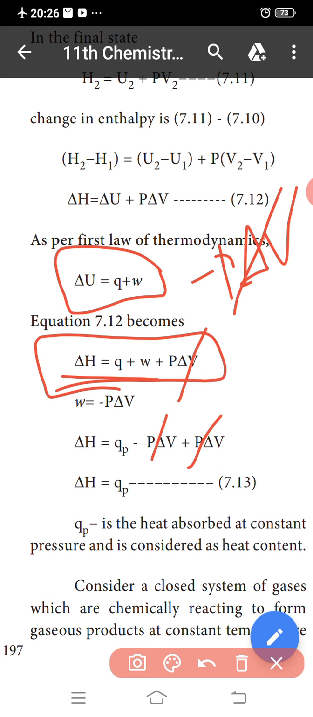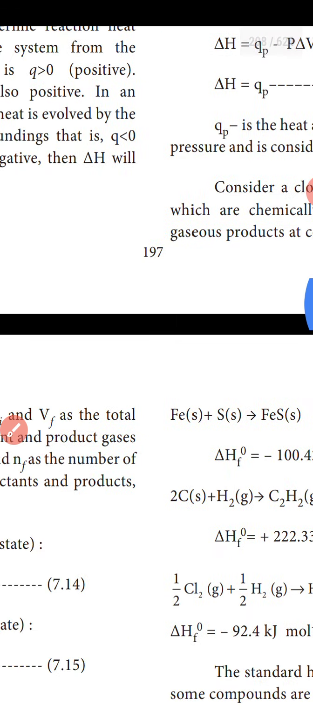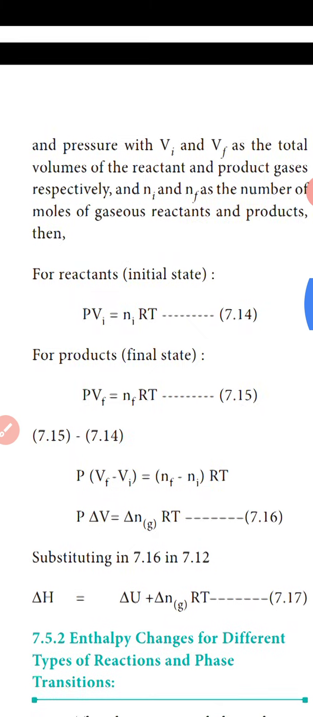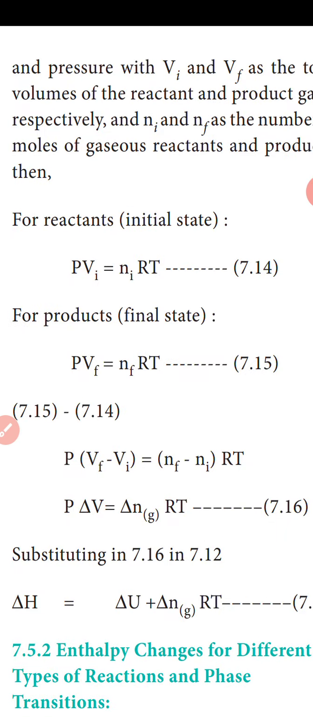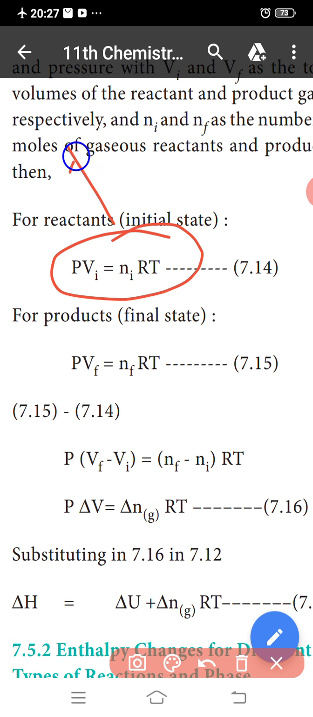Consider a closed system of gases which are chemically reacting to form gaseous products at constant temperature and pressure, with Vi and Vf as total volume of the reactant and product gases respectively, and ni and nf as the number of moles of gaseous reactants and products. Using the ideal gas formula PV is equal to nRT, the initial state is PVi equal to niRT. The final state is PVf equal to nfRT.